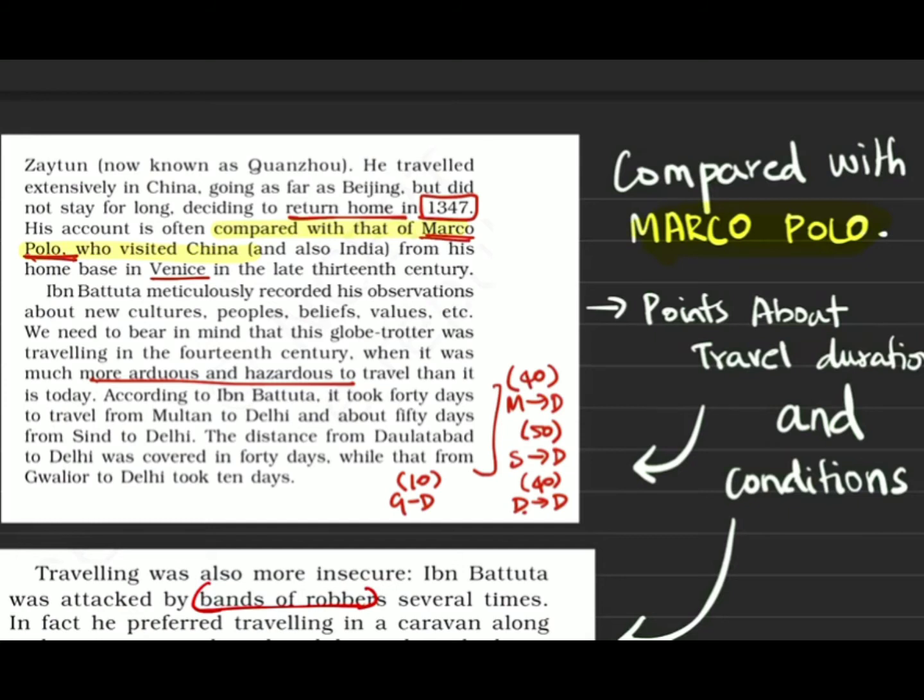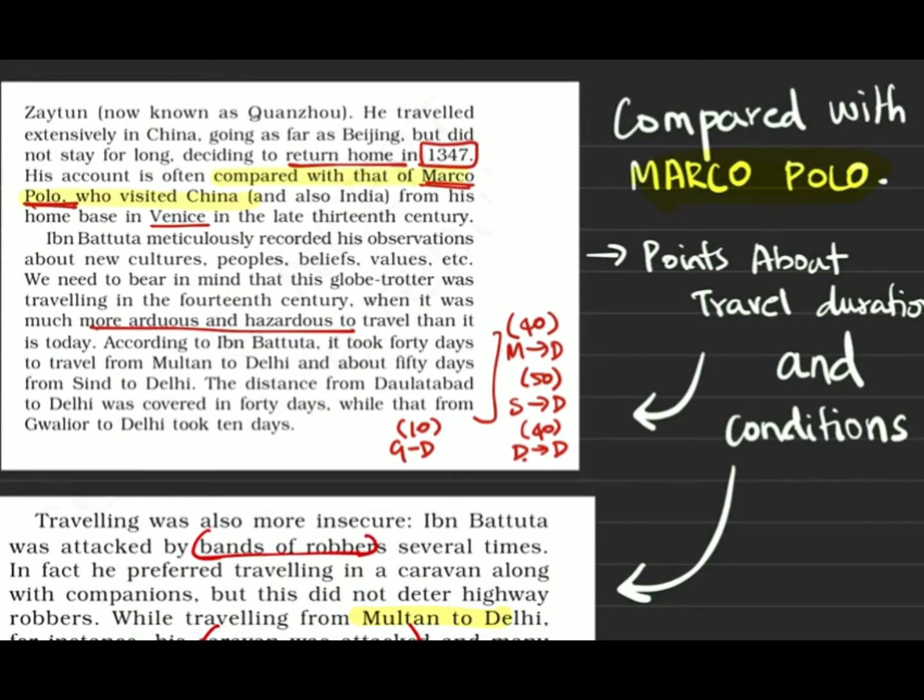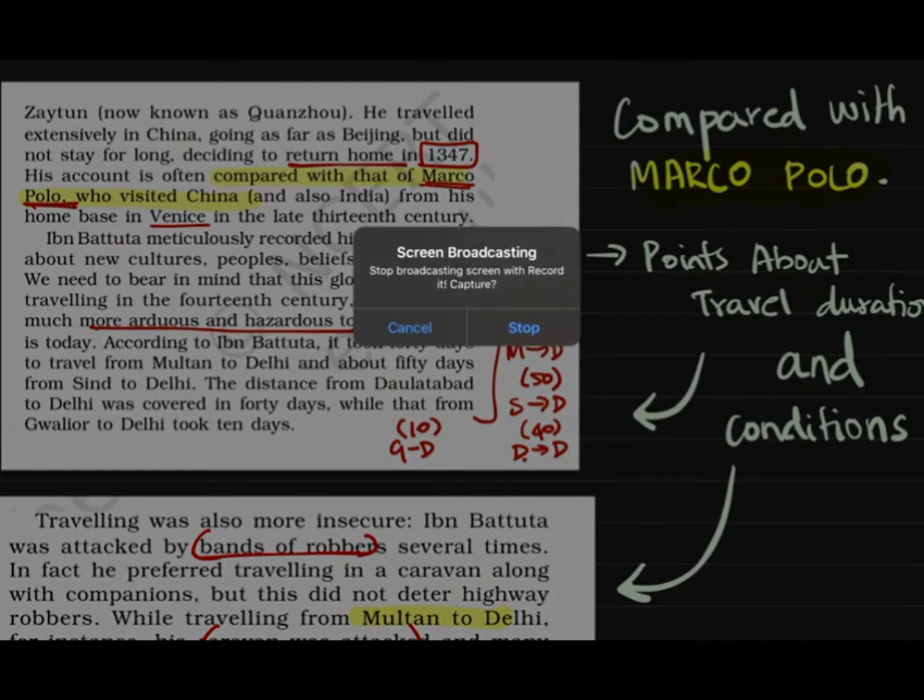That is in Afghanistan. Okay, let's get into the points about the travel duration. When you see the travel duration, it takes a lot of days. It's not like today where we take a flight and within hours we can reach another country. Here it was days. So you can see that it took about 40 days to travel from Multan to Delhi, from Sindh to Delhi it took about 50 days, from Daulatabad to Delhi he took 40 days, and from Gwalior to Delhi he took only 10 days.